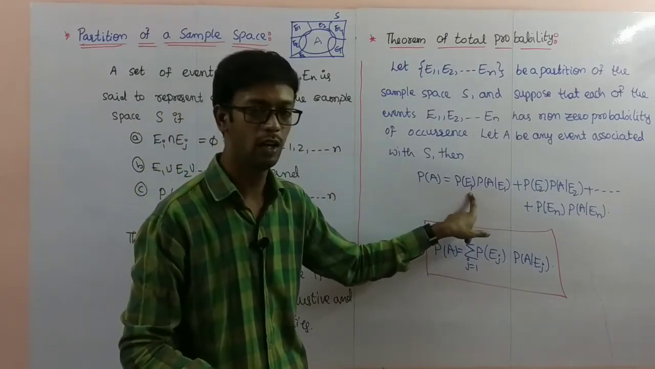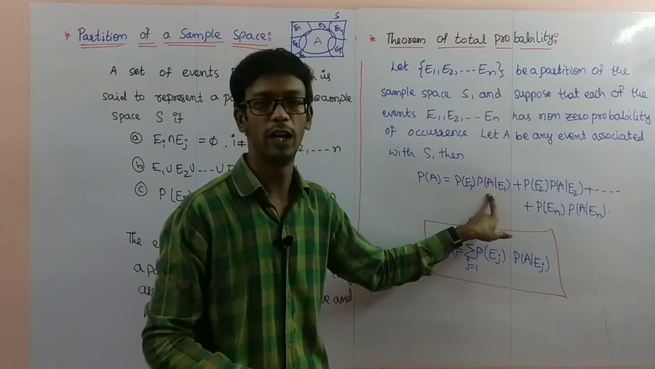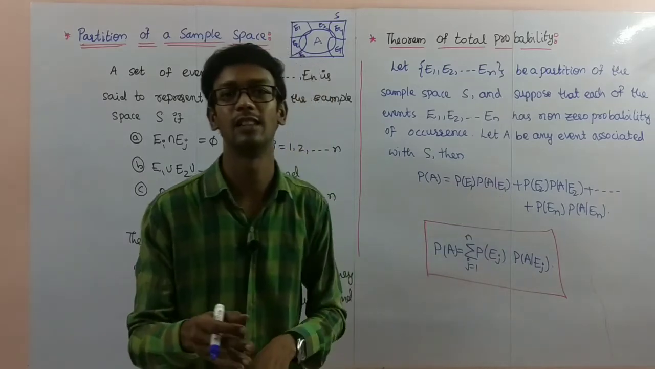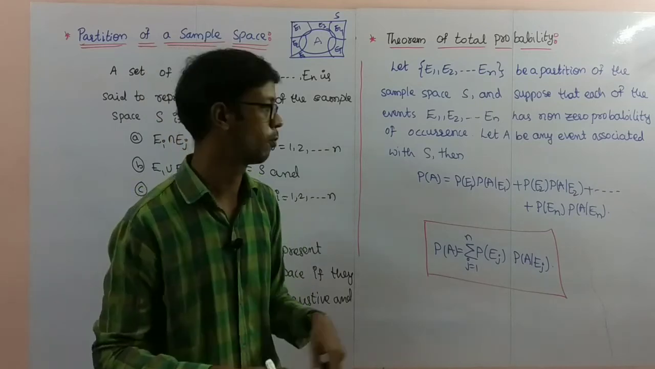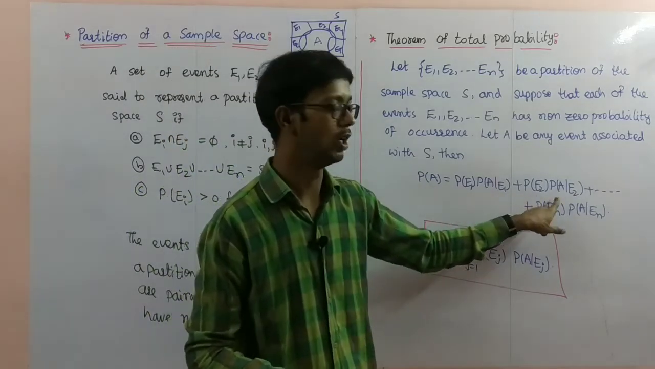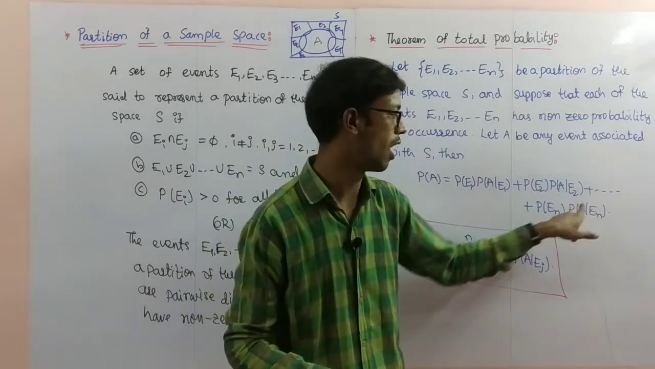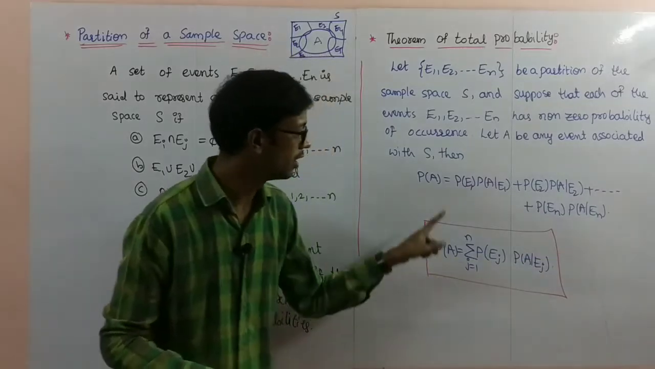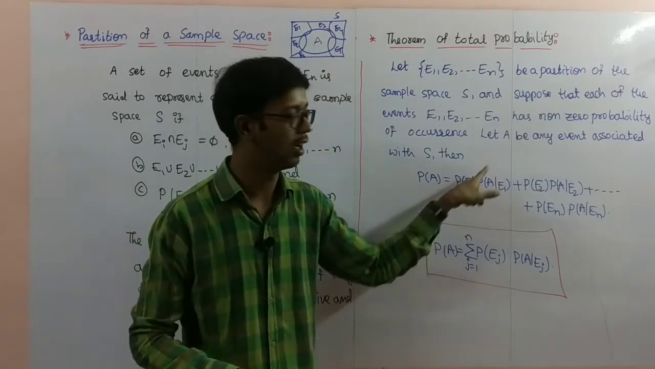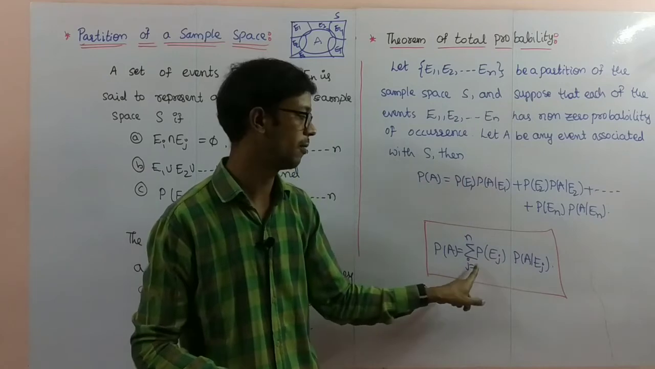Probability of E1 into probability of A by E1. This is nothing but the multiplication of probabilities we are using. P of E2 into P of A by E2, and so on, P of En into P of A by En. This total we can represent with the summation, so on is the summation I am writing.